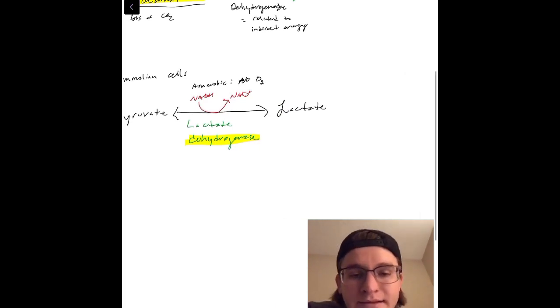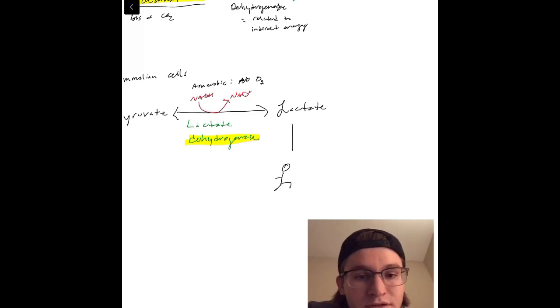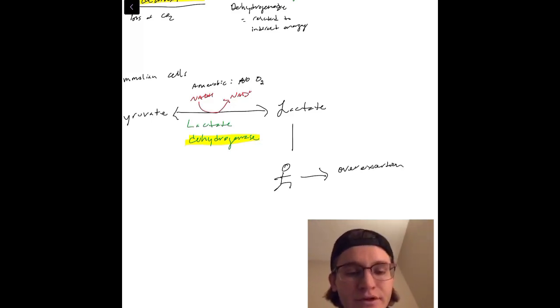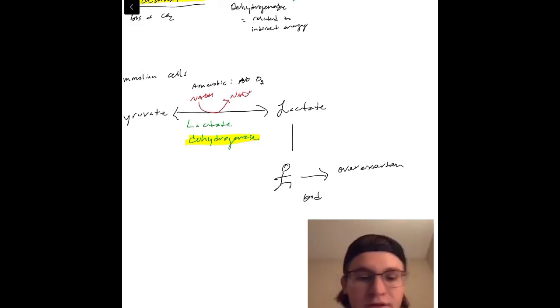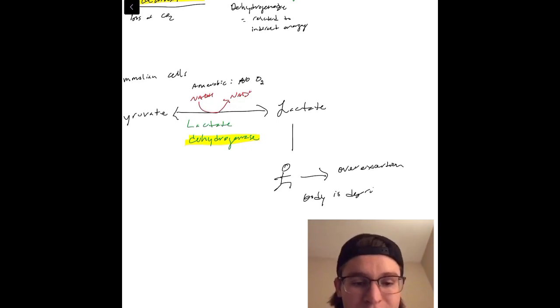And I know lactate's a common word, and it's usually described with runners or people who exercise a lot, and you have built up lactic acid. I'm sure you felt it at some point in your life, and it's that burning feeling. Not really sore muscle, but like deep sore muscle.